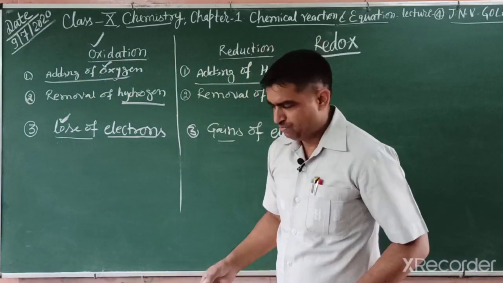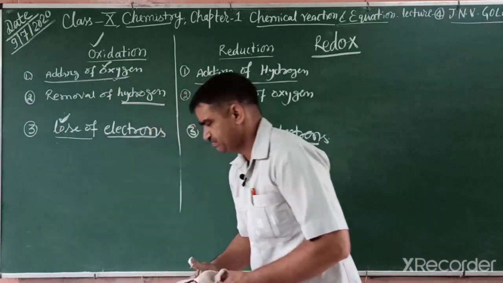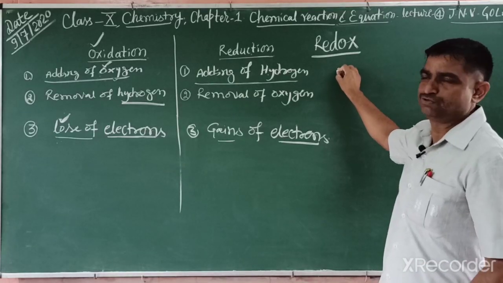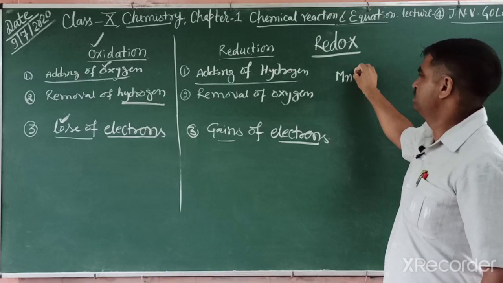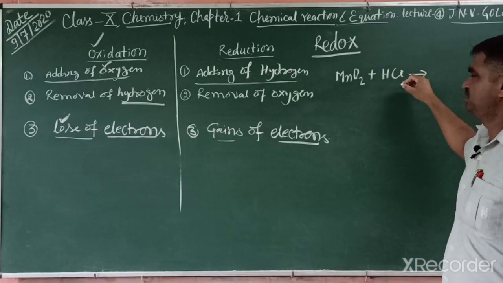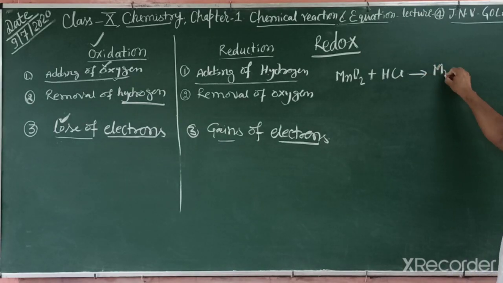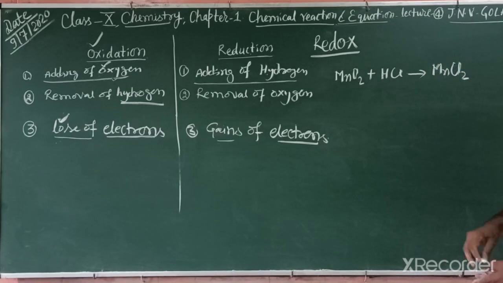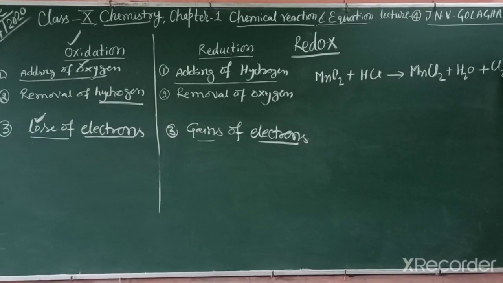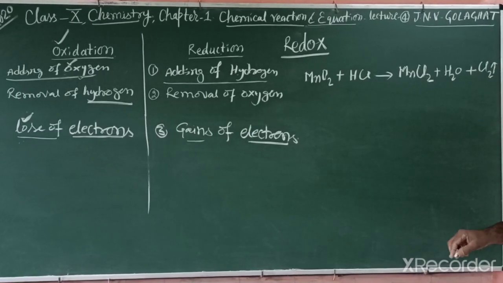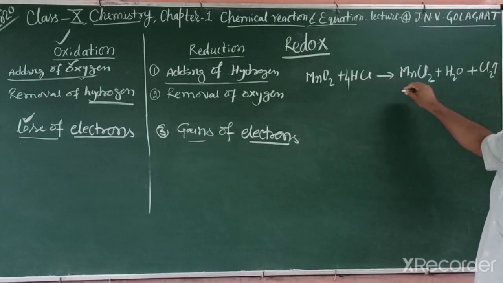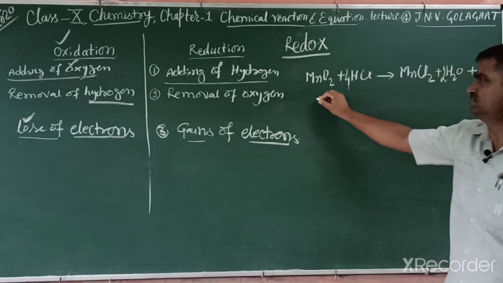So how can we explain the earlier reaction? Again, we can explain which is oxidized and reduced in this way. Manganese dioxide, when it reacts with HCl, converts into manganese chloride plus water and chlorine gas. This reaction is given in your NCERT book. When we balance, for 4 chlorine you write 4 hydrogen. So this is the balanced reaction.